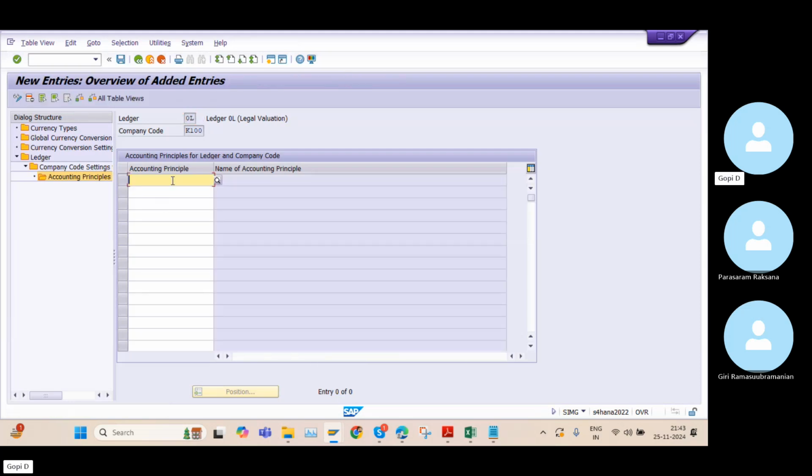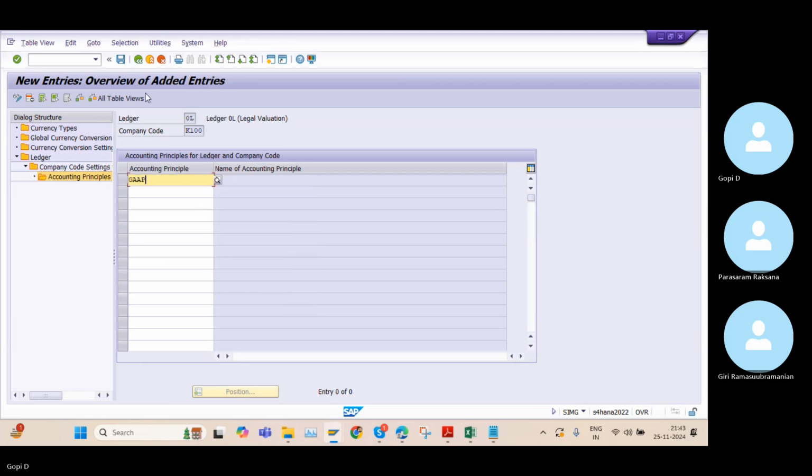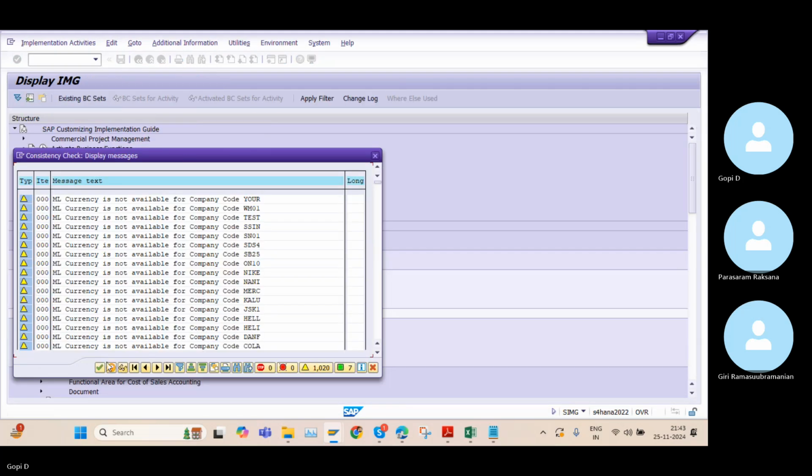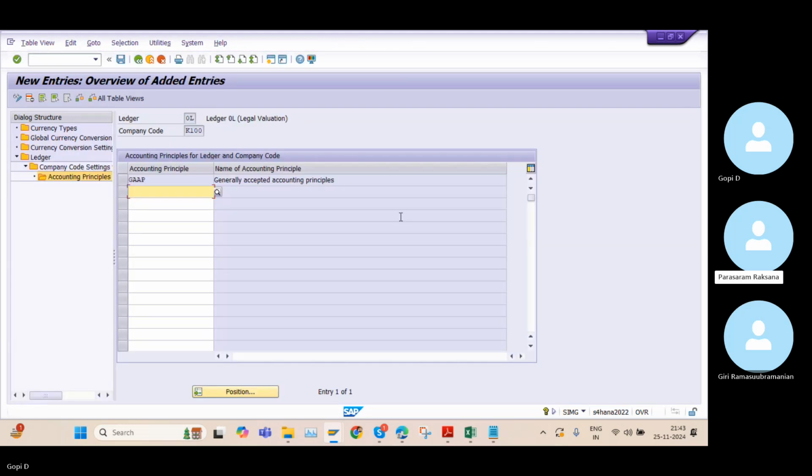And here, if I want to give my accounting principle, so and so ledger, so and so company code, here I will maintain my accounting principle. I don't want to give my K100, I want to give the GAAP. Anyway, this functionality is not working, but for our level of understanding, we need to maintain. In real time, we will maintain this one as mandatory. Okay. So we will maintain like this.